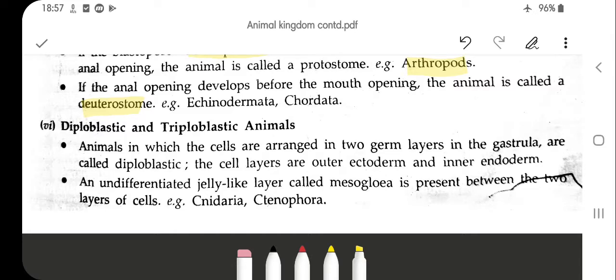In an animal in which the cells are arranged in two germ layers, it is diploblastic, with the outer layer ecto and the inner layer endo. An undifferentiated jelly-like layer called the mesoglea is present between the two layers, as in ctenophora or cnidaria.